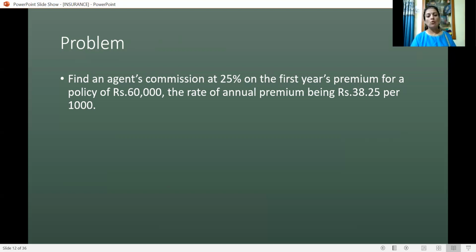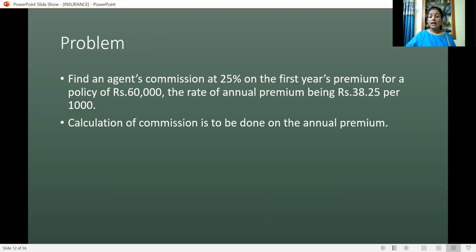The policy amount is rupees 60,000, so we have to calculate the premium for the same. For 1,000 the premium is 38.25, so for 60,000, how much? After calculating the premium, we have to calculate the commission on it. The agent's commission is 25% on the first year's, or annual, premium.